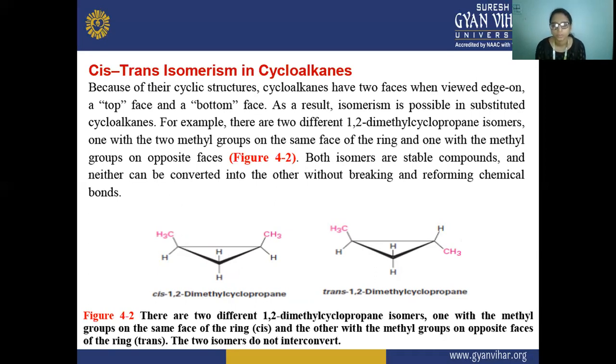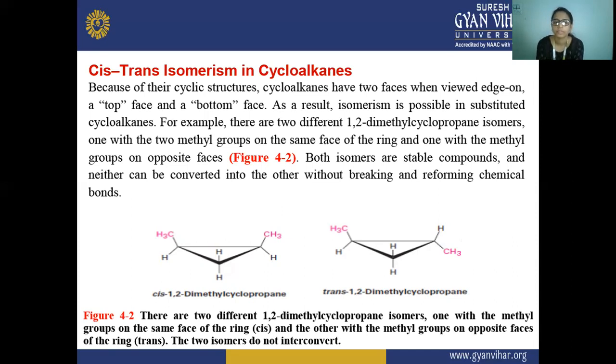As you all know, isomerism is the phenomenon in which the molecular formula is the same but the structural formula is different. There are two types: structural isomerism and stereoisomerism. Here the isomerism is possible in substituted cycloalkanes, meaning cycloalkanes in which a hydrogen is substituted with some other atom.